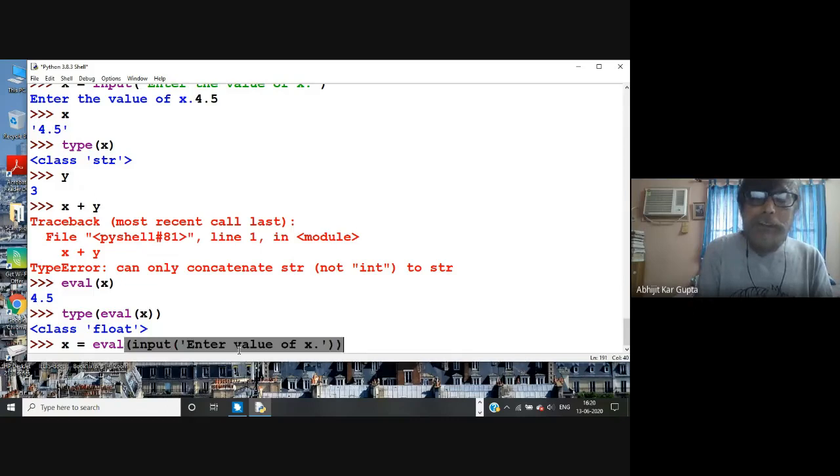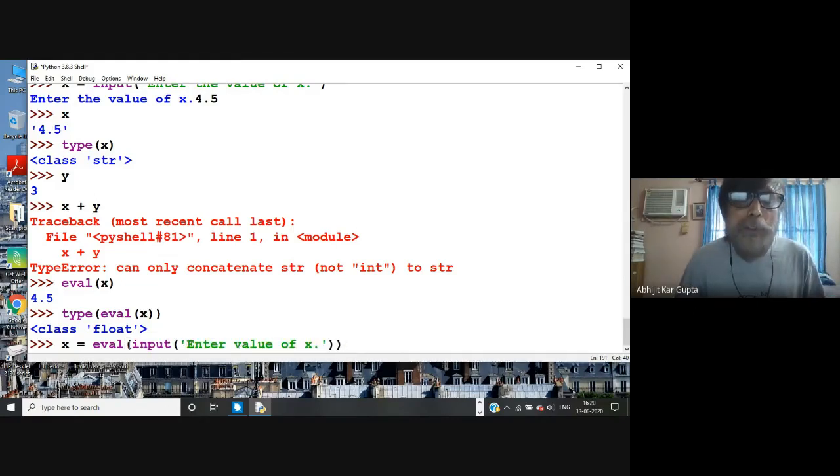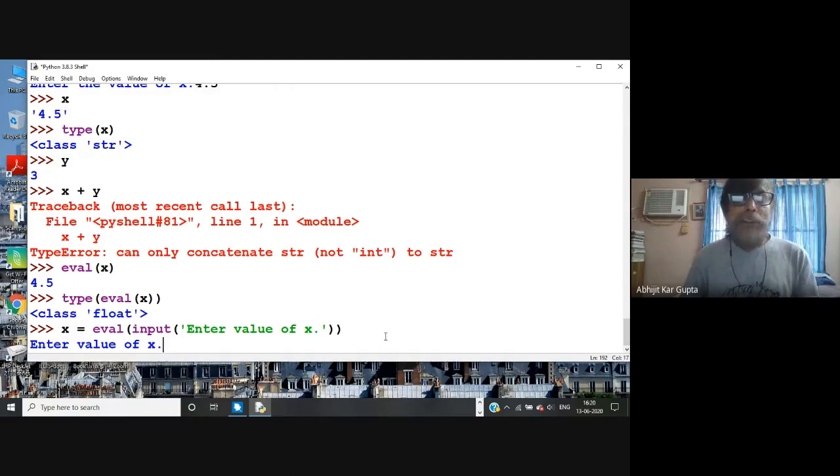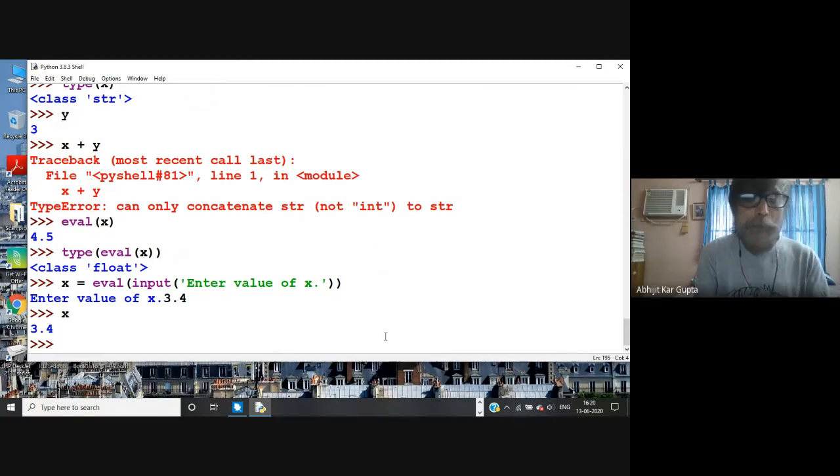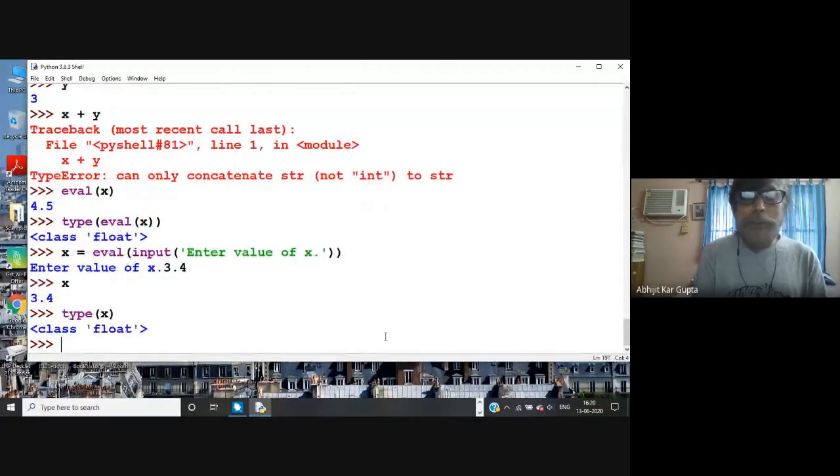It shows you that there is one bracket here, two brackets here. Now it is asking x, you give, say, 3.4. Now it's fine. Now we type x, and it shows you this.